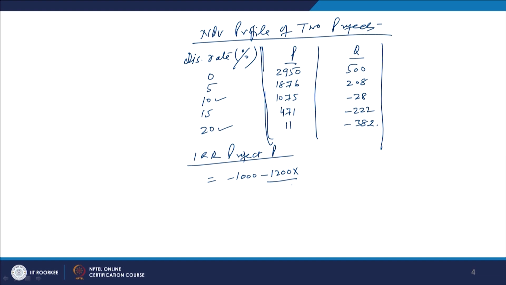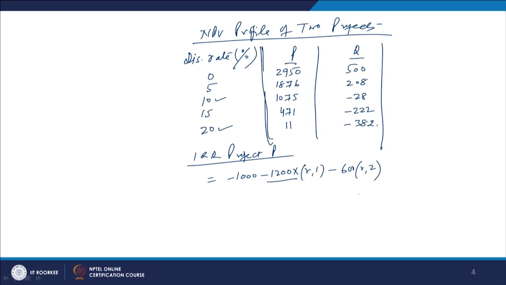So, 1200 is the cash outflow, and it takes place at the end of the first year. So you have to take PVIF, multiply it by 1200, with R and year 1. Rather than calculating it, we can pick up the value from the table directly. In the next case it is minus 600, with R for year 2. So we have to find out the value for year 2, and this is the PVIF.